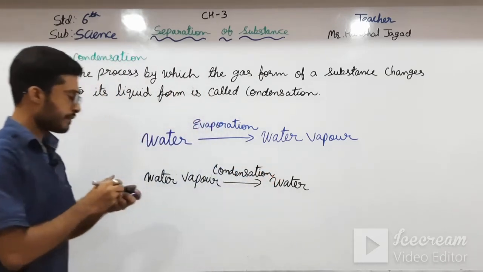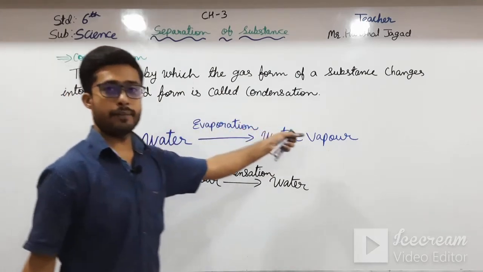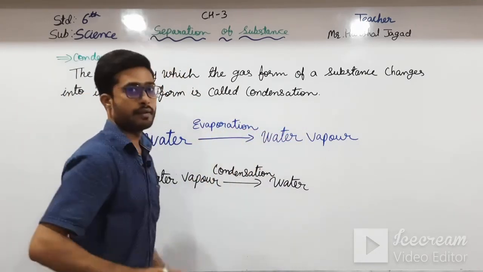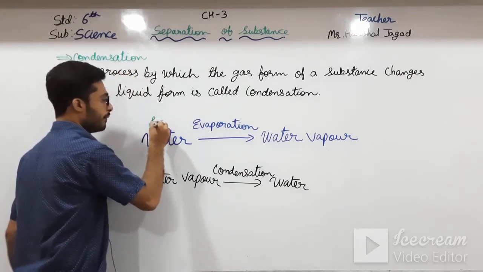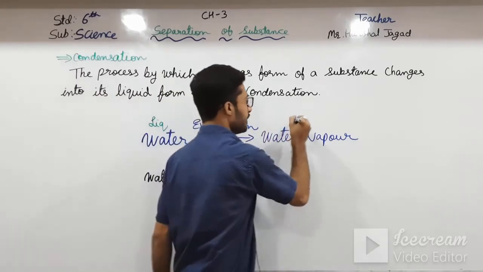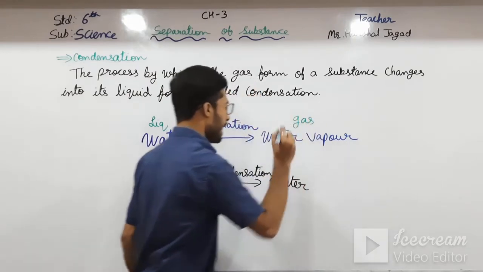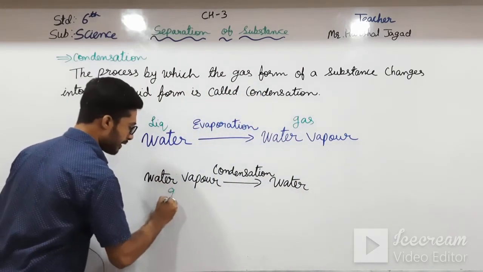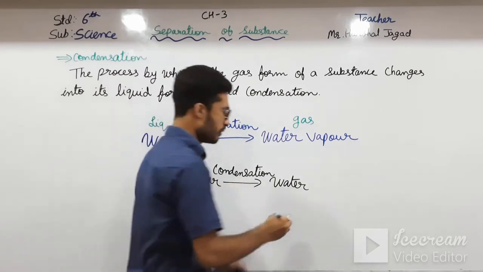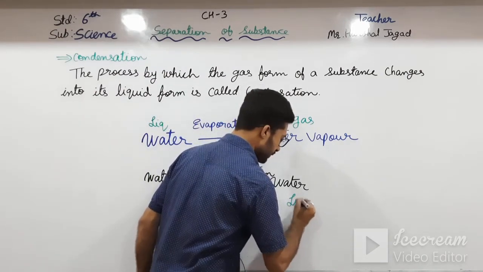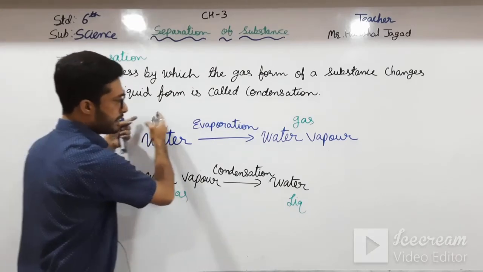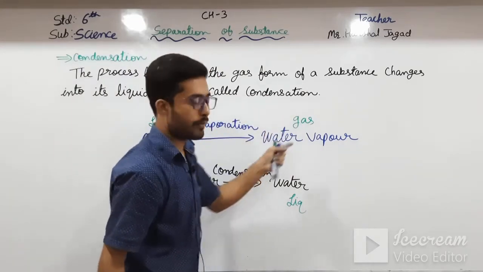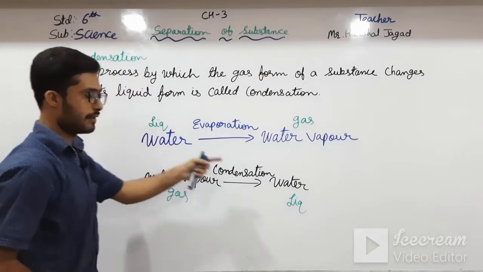Okay students, water to water vapor is evaporation, meaning it is in liquid form and it changes to gas form, and here it is gas form and it changes to liquid. Now, what is evaporation? Liquid changes to gas, that is evaporation. And what is condensation?